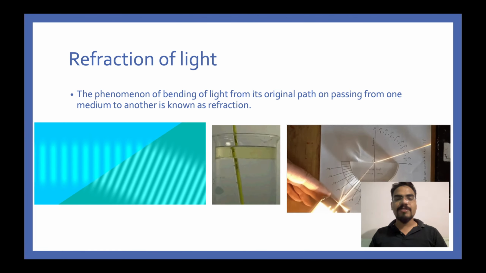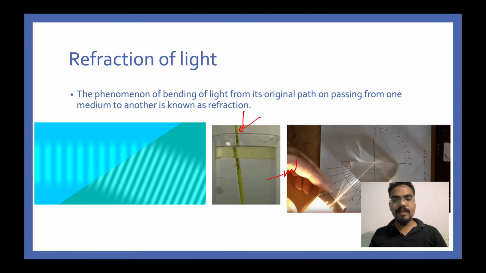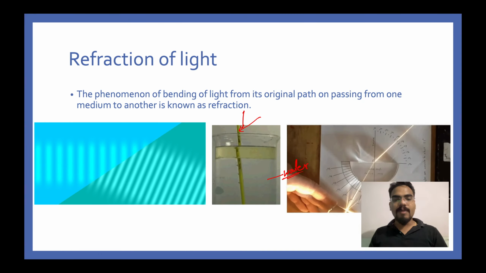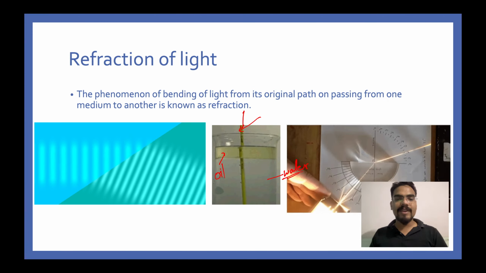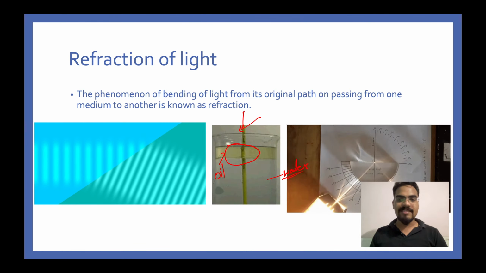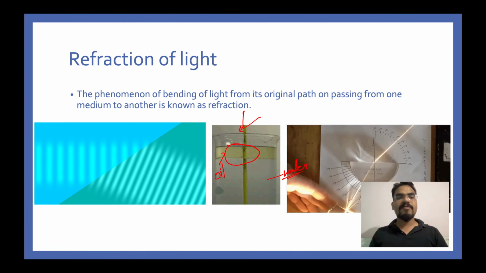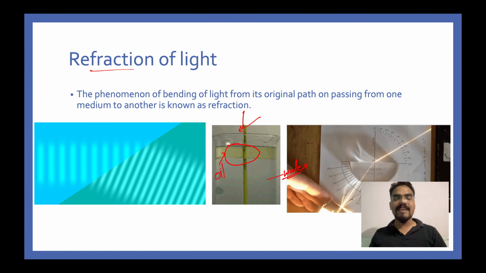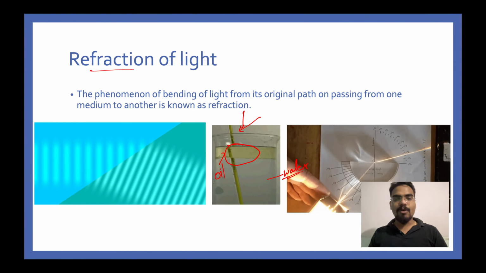Also in the second diagram, as you can see, there is this rod. It's a simple wooden rod, and here we have a glass of water, and on top of that this is oil. See how remarkably the rod appears to be bent at some places. Now this is just an illusion and this is happening because of the phenomenon of refraction of light, which means light is actually bending when it is coming to your eyes, when your eyes are perceiving it. I hope everybody is able to see that.